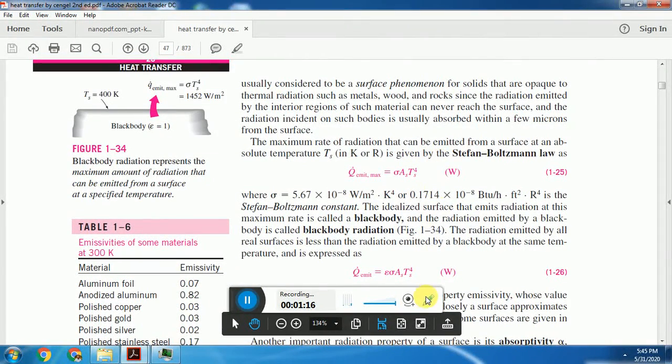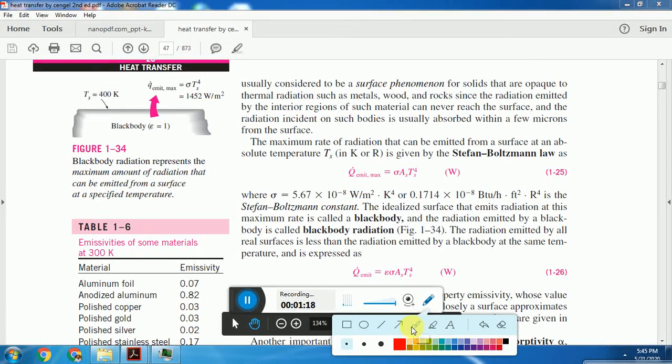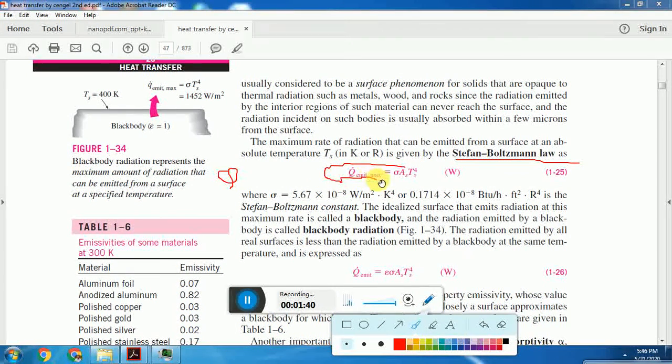Radiation is governed by a law called the Stefan-Boltzmann law. Stefan-Boltzmann law states that the radiation Q emitted is directly proportional to the fourth power of absolute temperature, and it is also proportional to the surface area A_s. This is the mathematical formulation of Stefan-Boltzmann law.